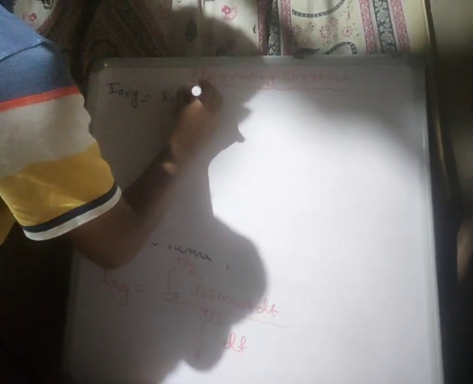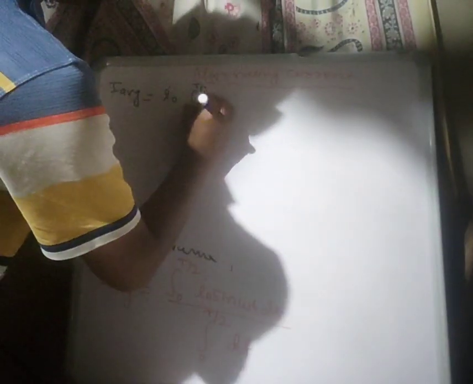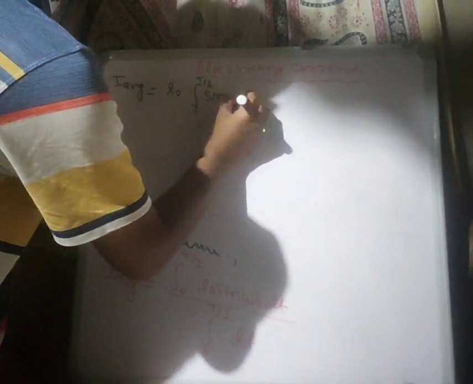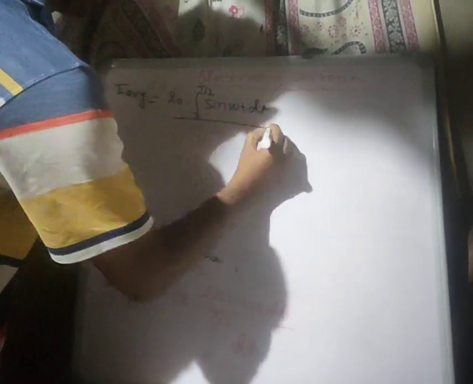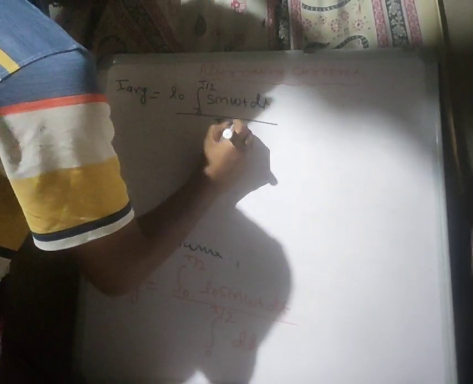Now we have to calculate the final value of this average current from this equation. So I average equals I naught, integral from 0 to T upon 2 of sine omega t dt, upon, after integrating, T upon 2.